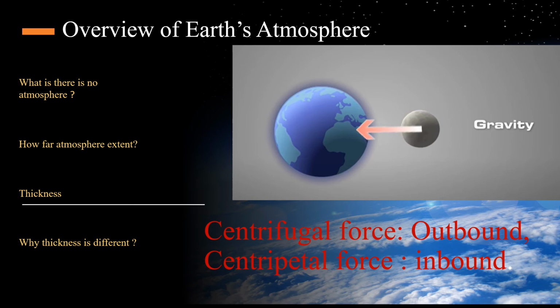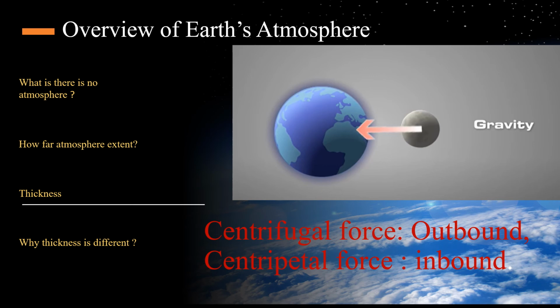Rotation produces a higher spinning speed over the tropics than at the pole. That means in the tropics the spinning velocity is much higher than at the pole. That's why the centrifugal force, the outbound force, is trying to make the air escape from the Earth.